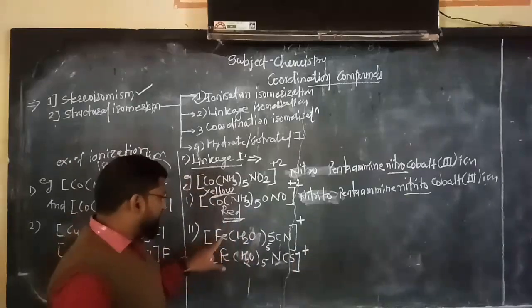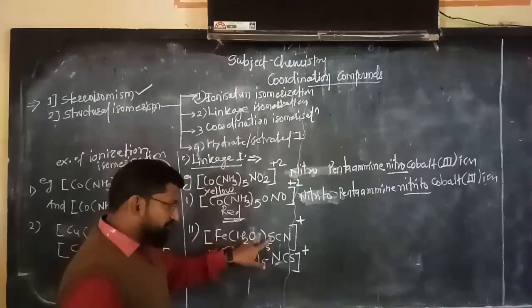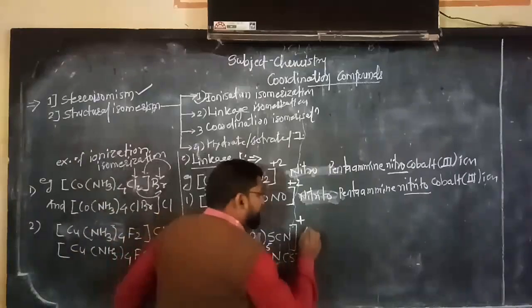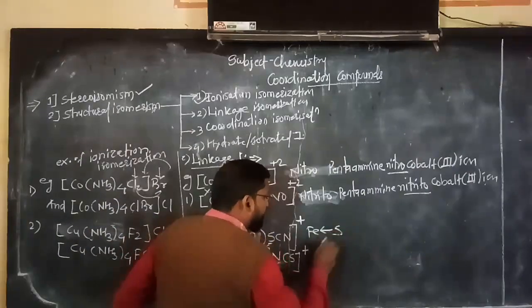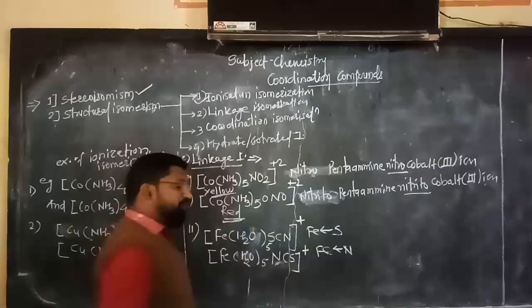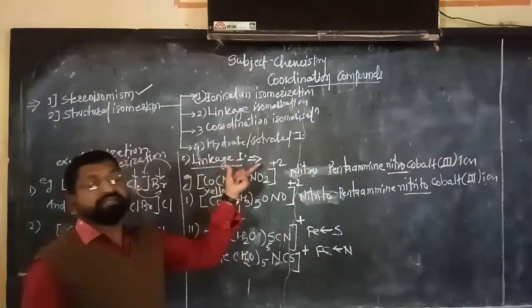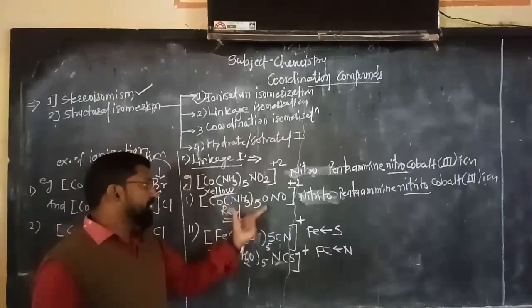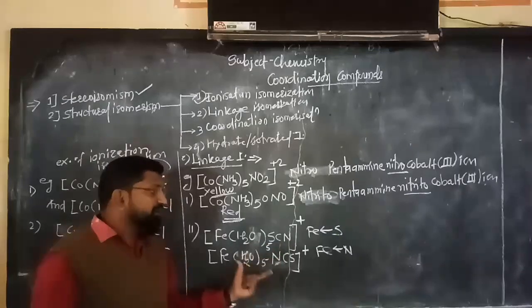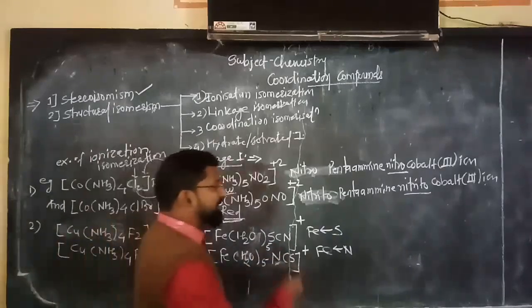Now here iron is connected via sulfur, and here iron is connected via nitrogen. So such a type of bonding is there, sulfur, and here there is bonding by nitrogen. Okay, such a type of examples are the example of linkage isomerism, where molecular formula is the same, ligand, central metal atom or ion, everything is the same. How to write the name here?